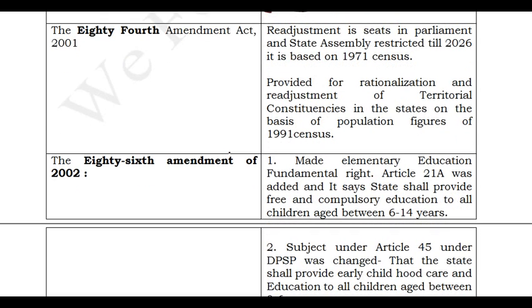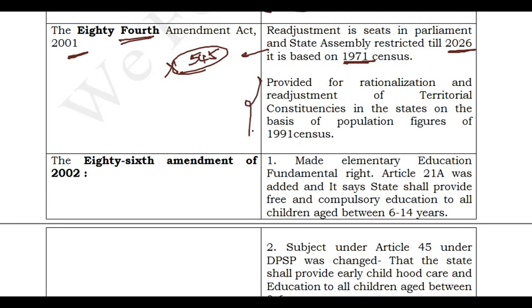Next we will discuss the 84th Amendment Act of 2001. What is this 84th Amendment Act? It clearly said that we have 545 seats, and the number of seats cannot be changed till 2026. This is what the 84th Amendment Act says. This classification was done on the basis of the 1971 census, and you can't increase the number of seats till 2026.